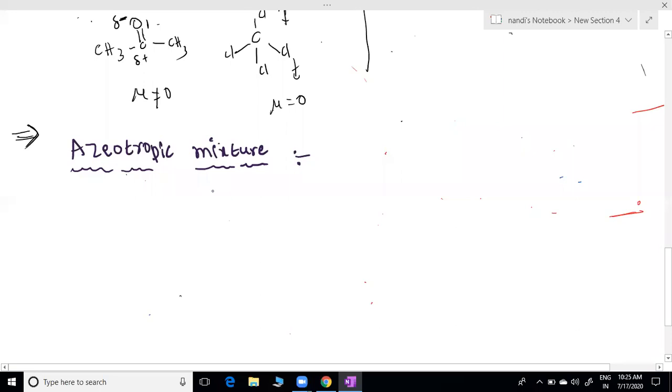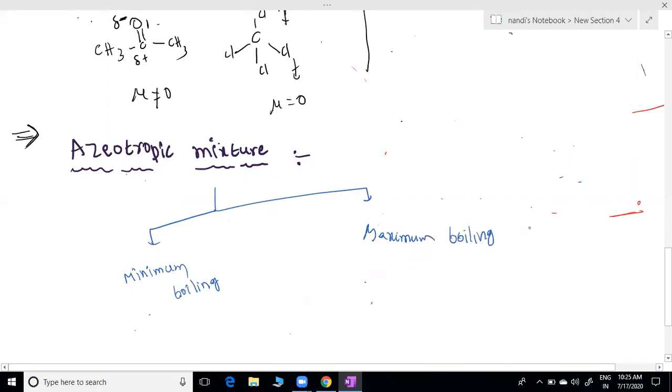Azeotropic mixtures are of two types. Minimum boiling azeotropic mixture. Maximum boiling azeotropic mixture. Got it?